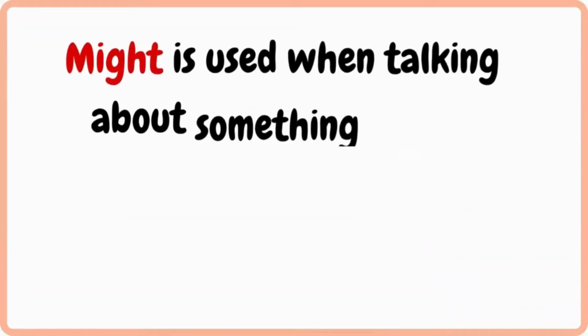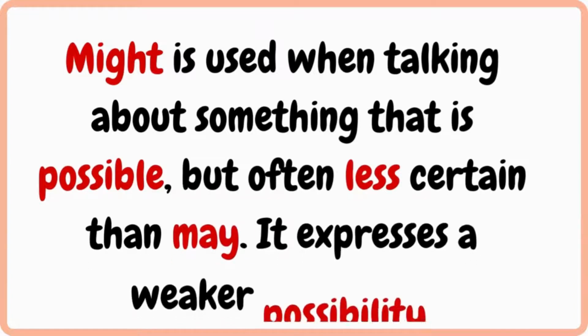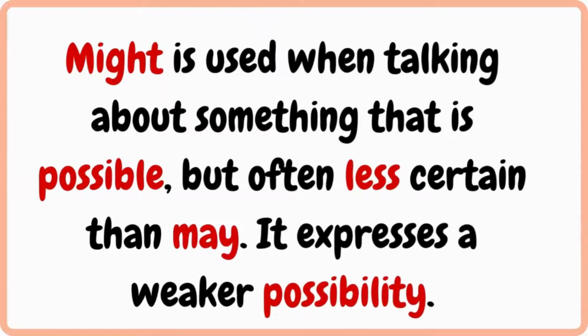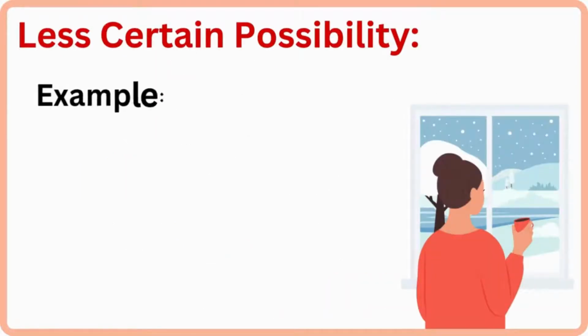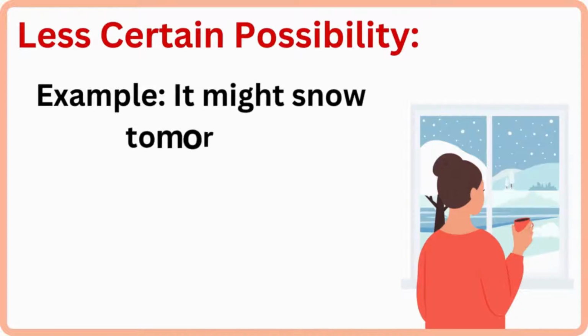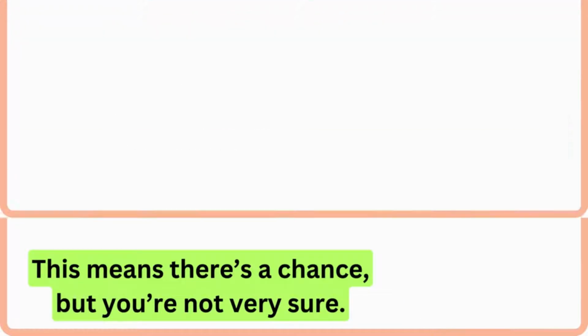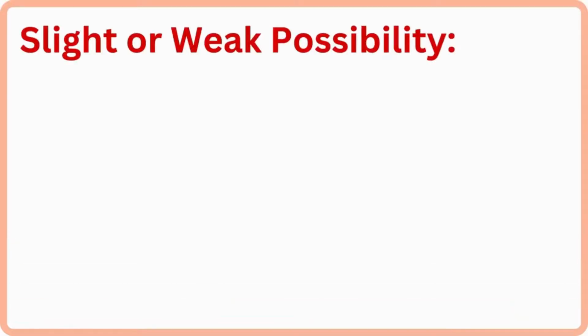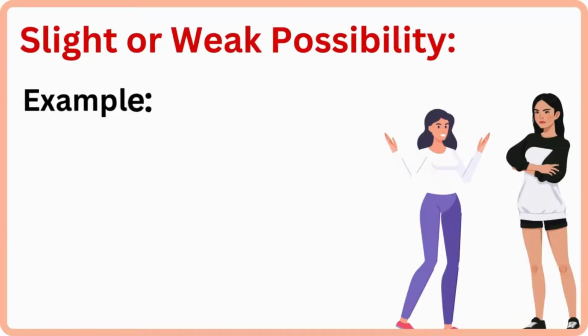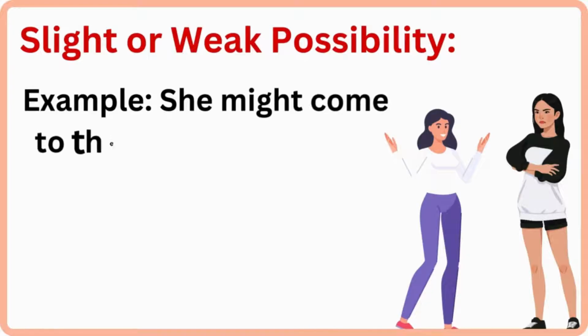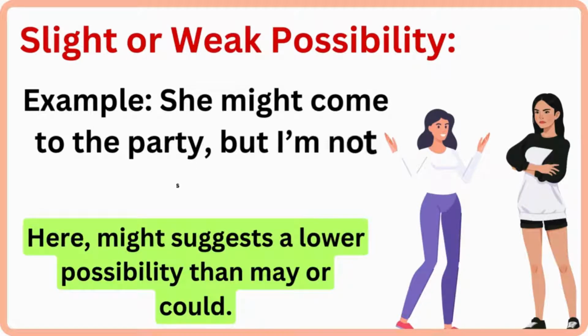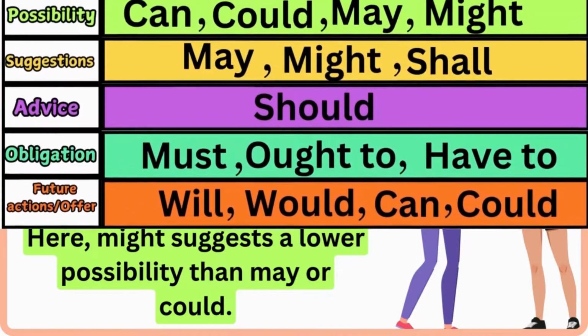Might is used when talking about something that is possible, but often less certain than may. It expresses a weaker possibility. Less certain possibility. Example, it might snow tomorrow. This means there's a chance, but you're not very sure. Slight or weak possibility. Example, she might come to the party, but I'm not sure. Here might suggest a lower possibility than may or could.